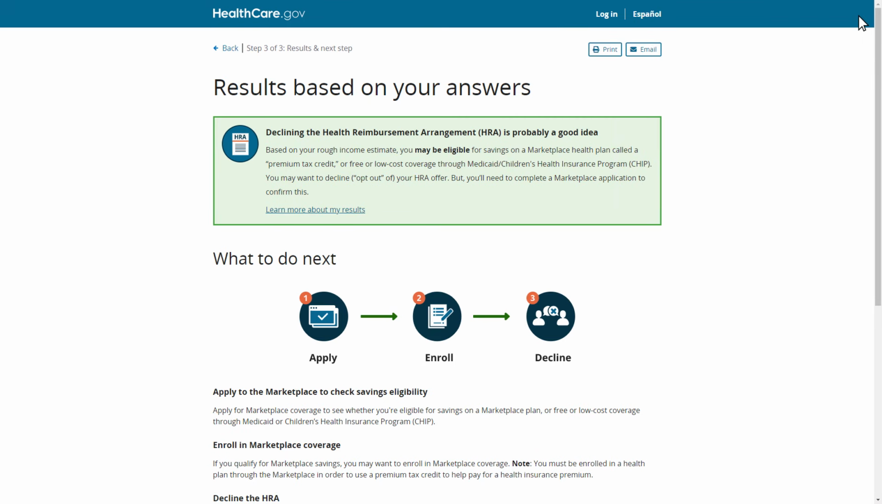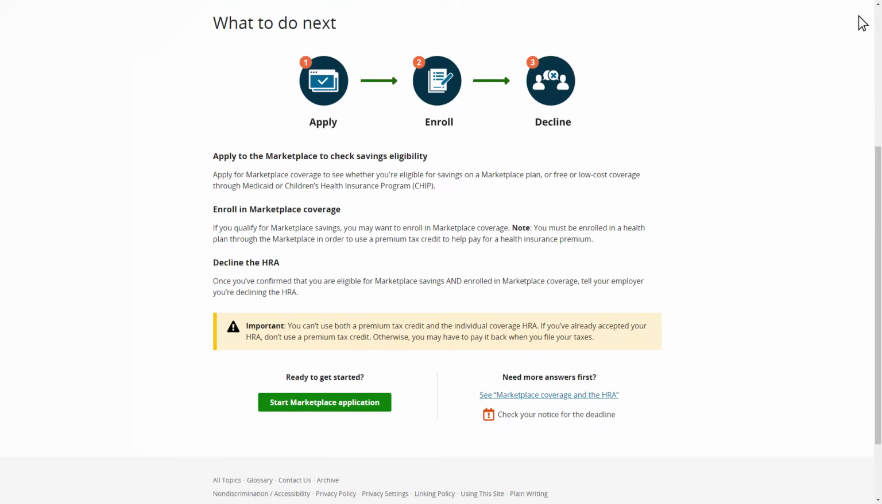Based on Amy's results, her recommended next steps are to see if her family qualifies for savings through the marketplace, Medicaid, or CHIP. Amy would need to complete an application by selecting the Start Marketplace Application button to receive her eligibility results and confirm whether declining her HRA offer and using savings available through the marketplace is a better option.